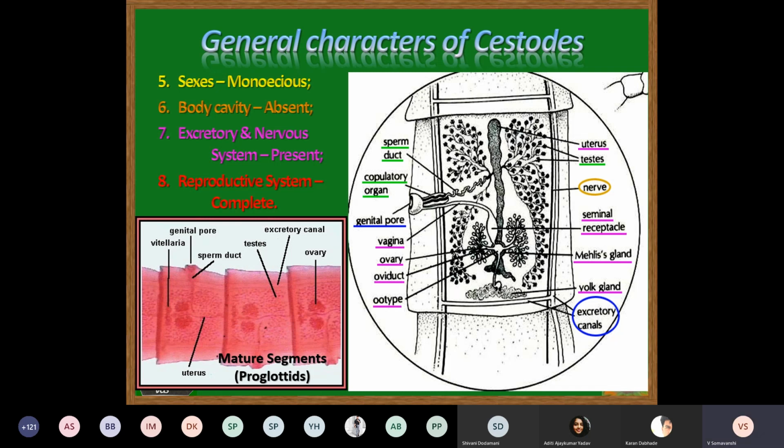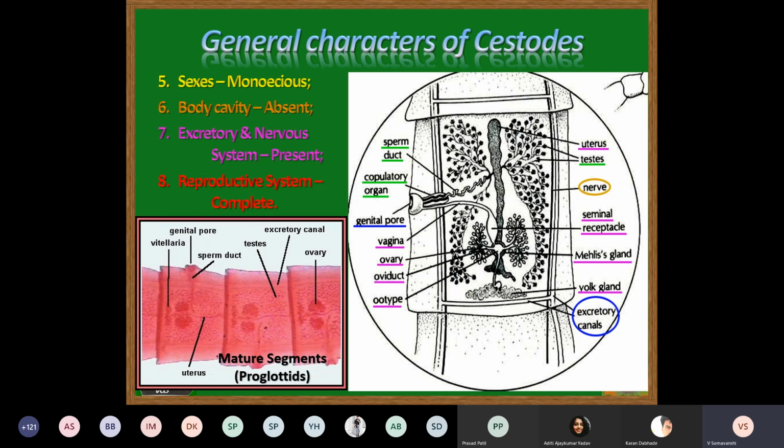It's a very rare instance, but it is possible. So these parasites, which are called monoecious parasites, having both male and female reproductive systems in the same segment, self-fertilize and produce eggs. Okay? So this is about the reproductive system.